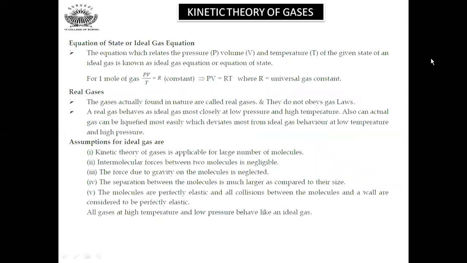Now coming to the equation of state, or ideal gas equation. When we combine Charles' law and Boyle's law, we get an equation PV equals nRT. Here P is pressure, V is volume, n is the number of moles, R is the universal gas constant, and T is the absolute temperature. We call this relation the ideal gas equation, and those gases which follow this equation are called ideal gases.